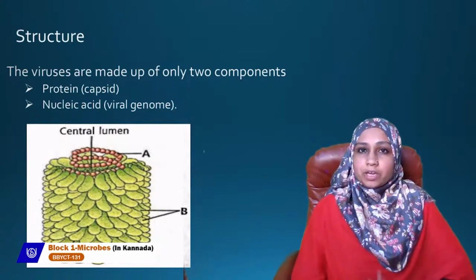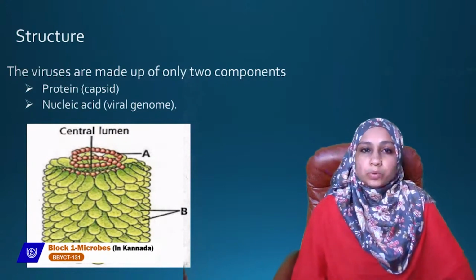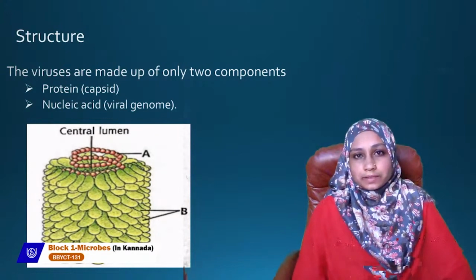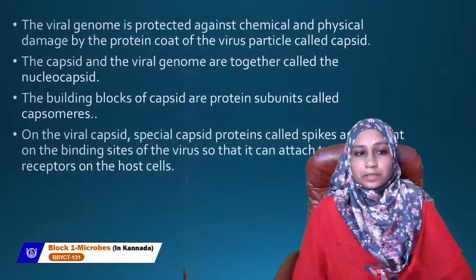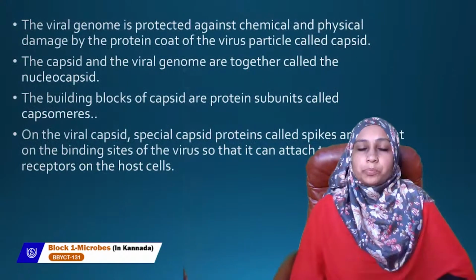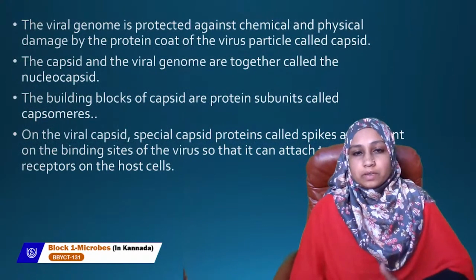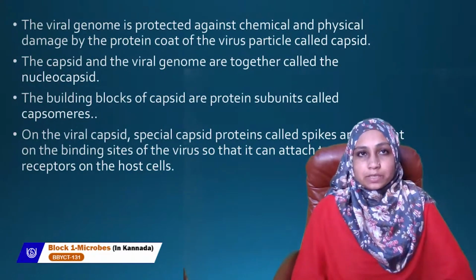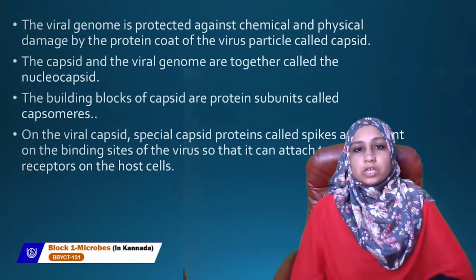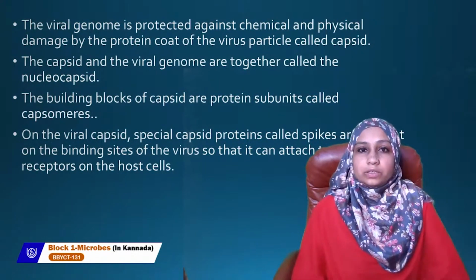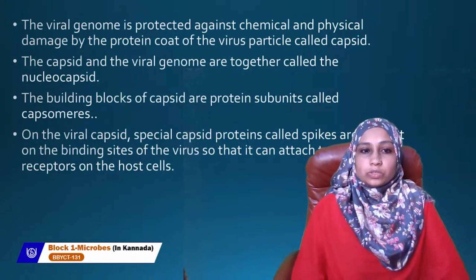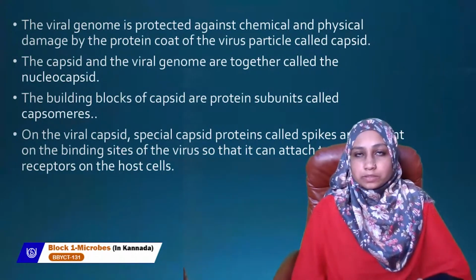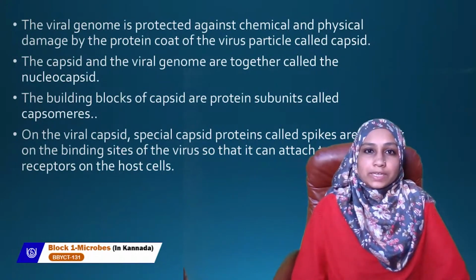So viruses are made up of only two components, protein and nucleic acid. That is the viral genome. The viral genome is protected against chemical and physical damage by the protein coat of the virus, which is called a capsid. The capsid and the viral genome together are called the nucleocapsid. The building blocks of the capsids are proteins, which are called capsomeres.